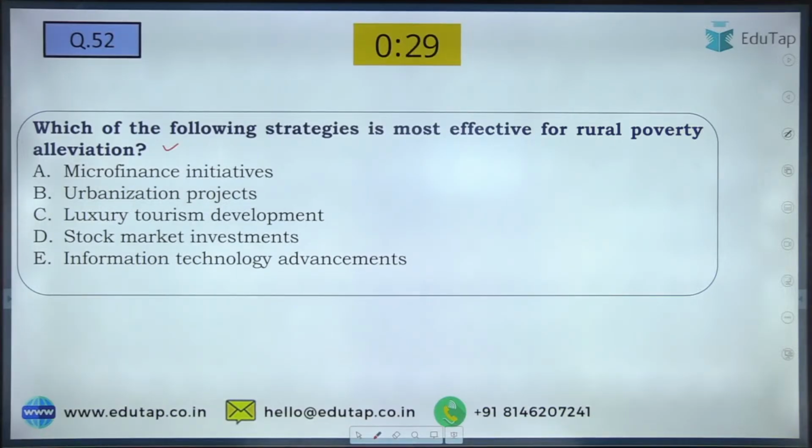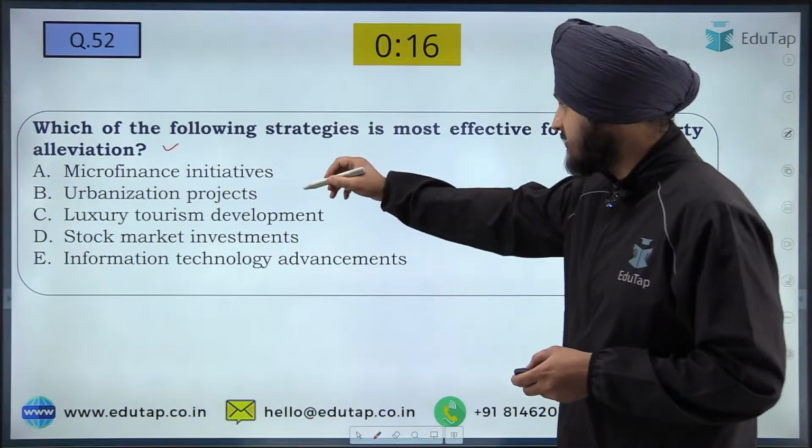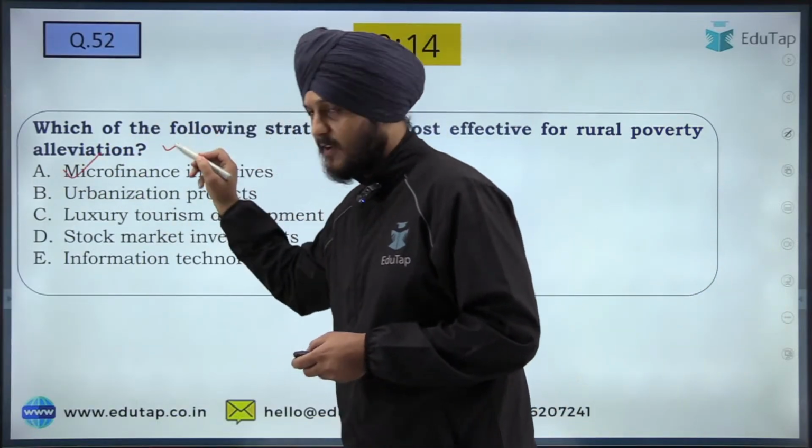Everybody write your answers. Mayank is saying 52A, Nilesh A, Supriya A, Riya A, Ashish is also writing A, Shalini A. So yes, great. I'm happy that most of you are getting it right. So yes, the answer is going to be the microfinance initiatives.